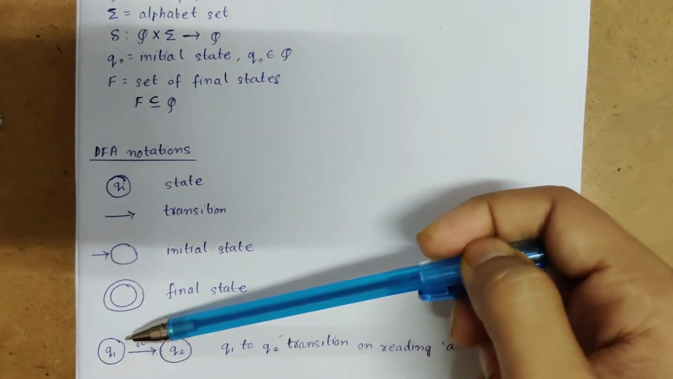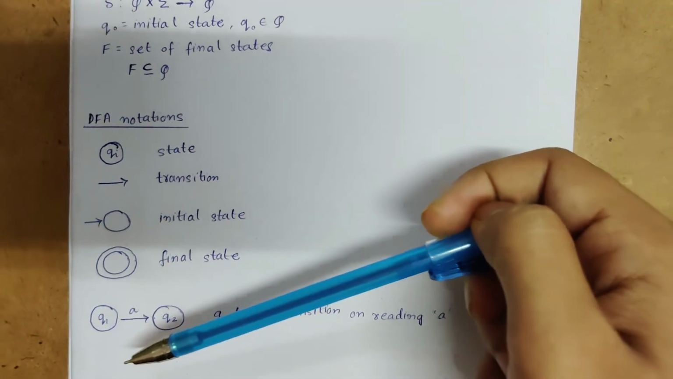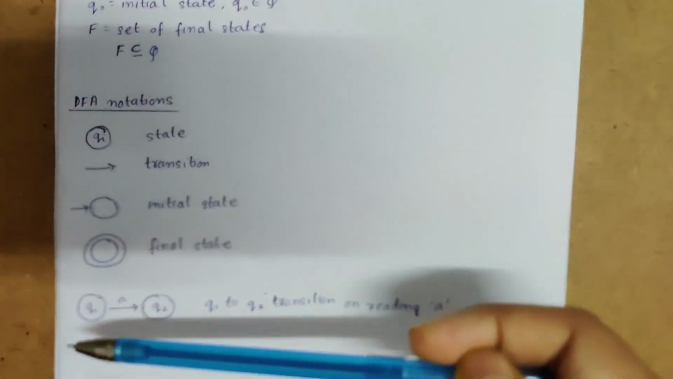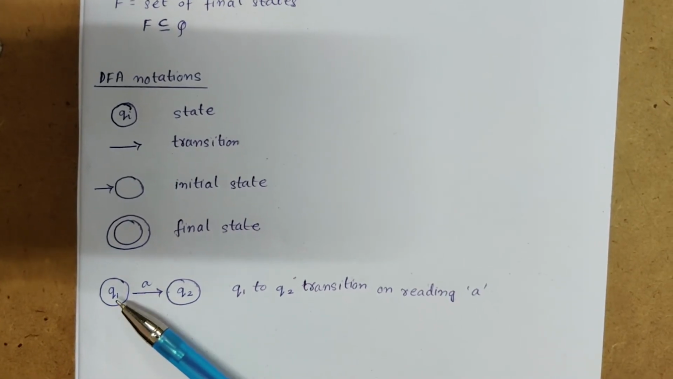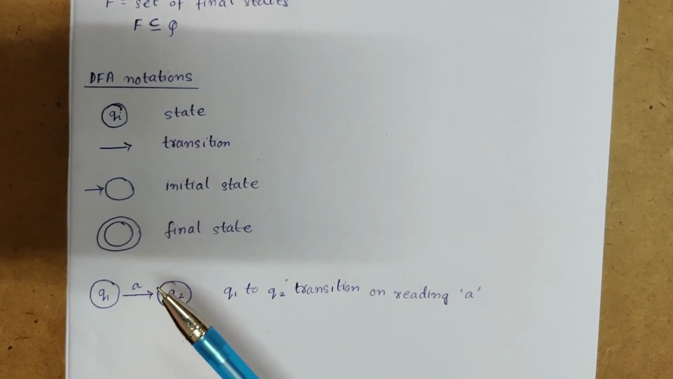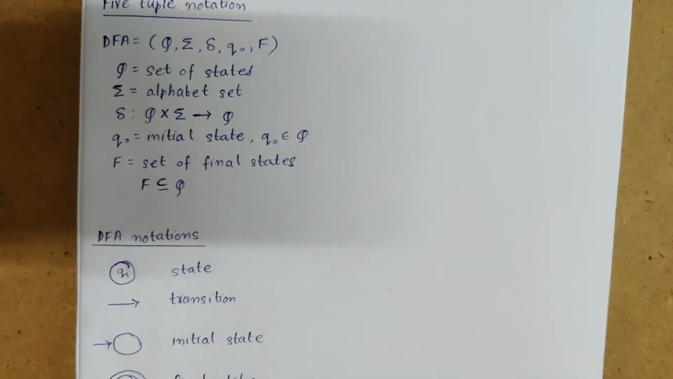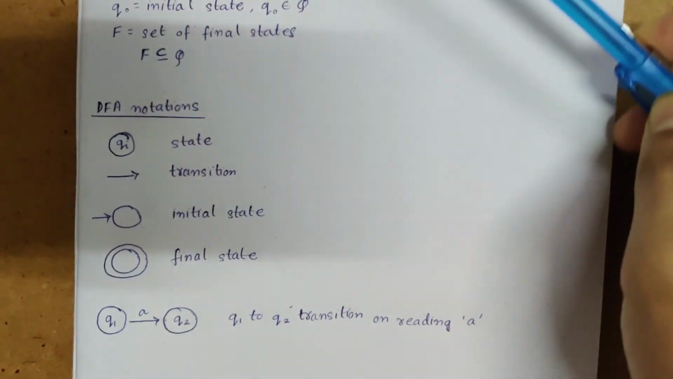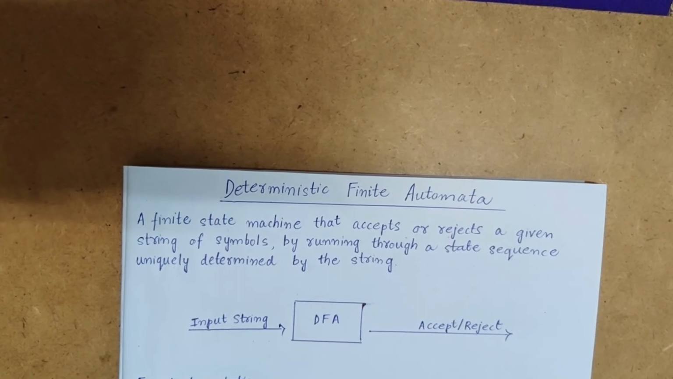And this is how the transitions in a DFA are shown. Suppose we are in state q1, and on reading the input symbol a, we go to state q2. This is specified by the transition function: q1 to q2 transition on reading a. So this was all the basic concepts of deterministic finite automata.